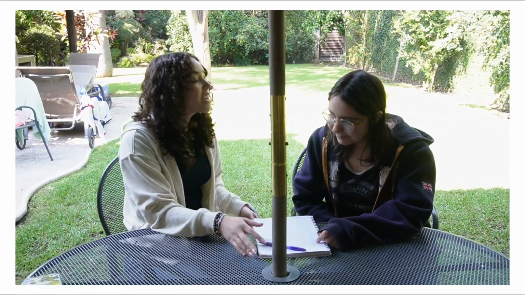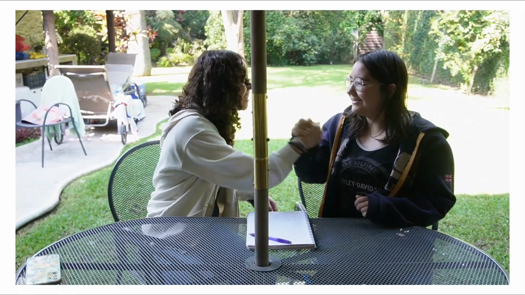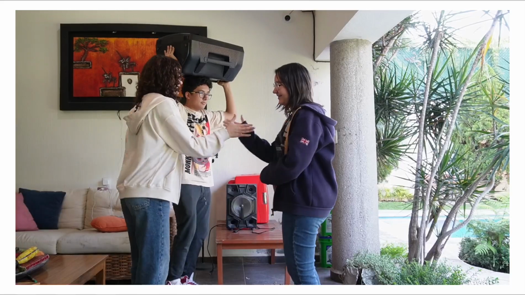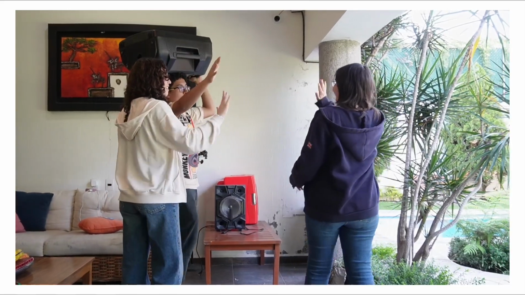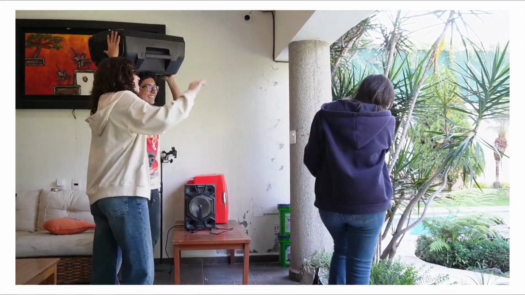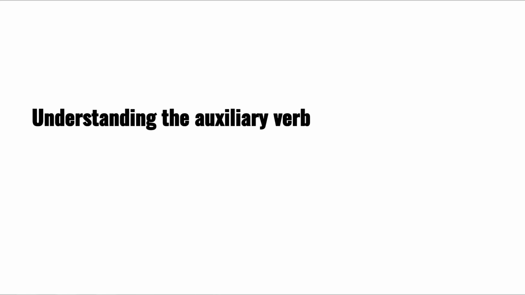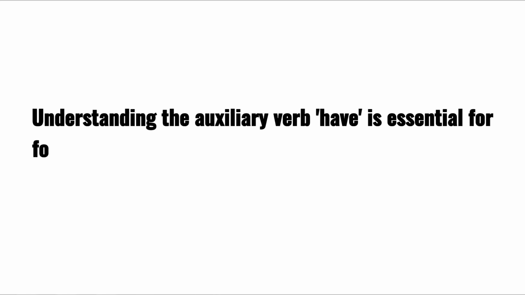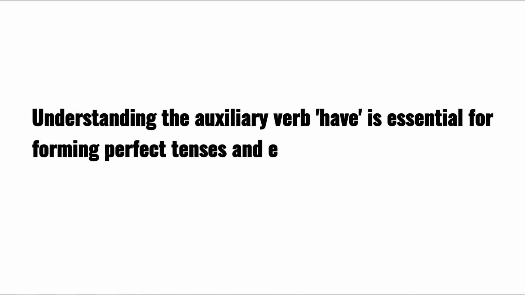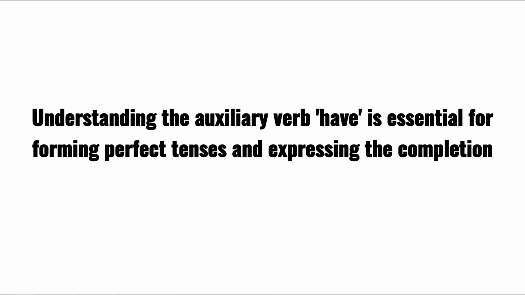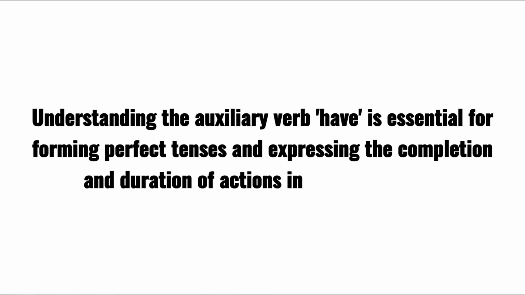She had finished her work. She had left after the party started. Understanding the auxiliary verb have is essential for forming perfect tenses and expressing the completion and duration of action in relation to time.